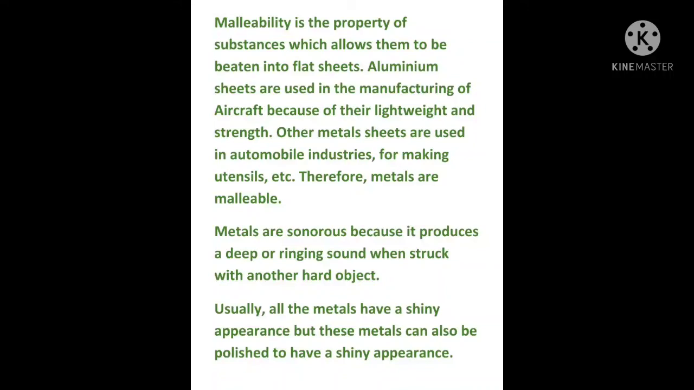It is also used in our day-to-day life. Usually when we go out, we keep our food in aluminium foil so it remains hot for some time. Other metal sheets are used in the automobile industry and for making utensils and many more things. Therefore, metals are malleable. They get converted into thin sheets when they are beaten.